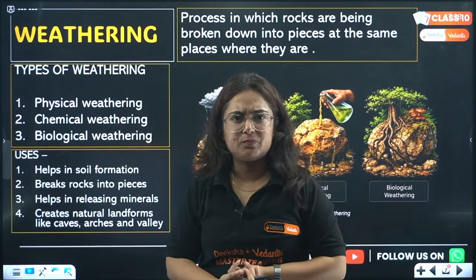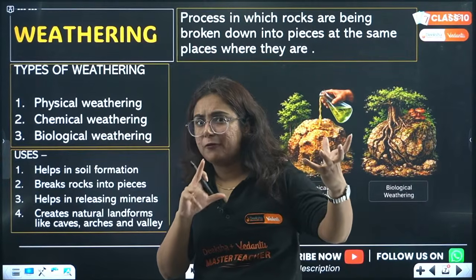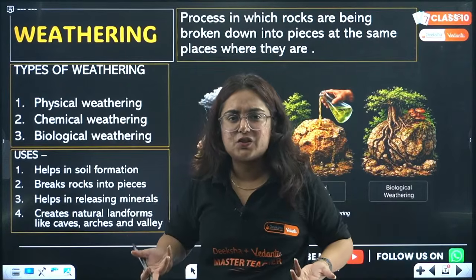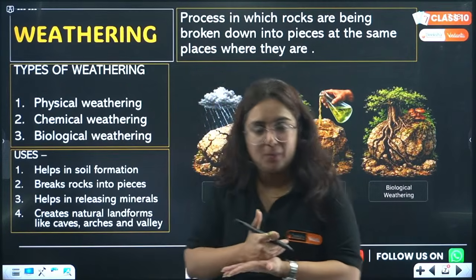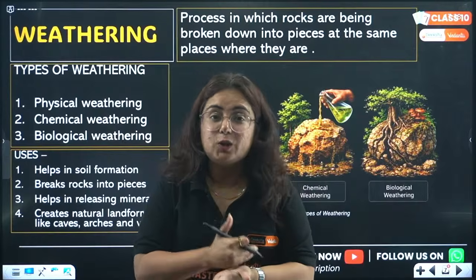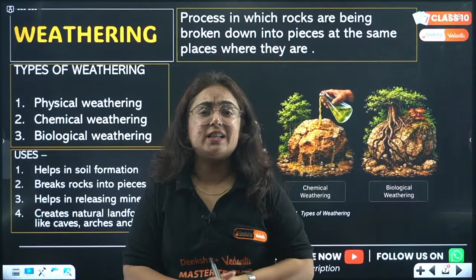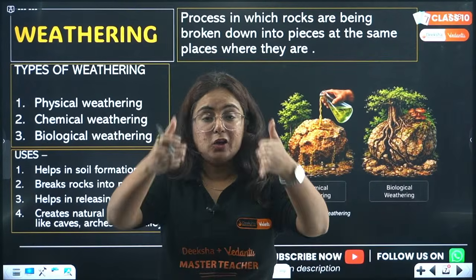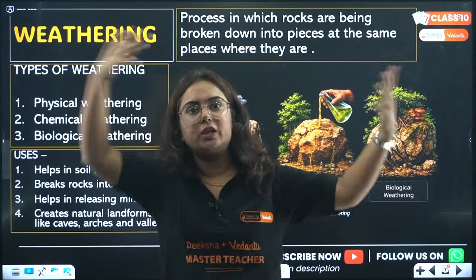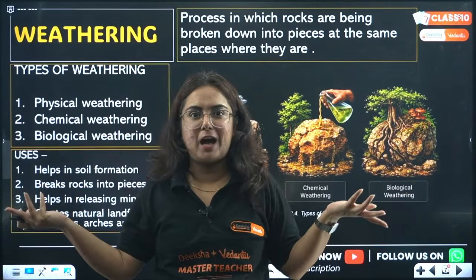Now, what is weathering? Weathering comes from the word weather. And what is weather actually? Weather is the day-to-day atmospheric phenomenon. Like today is a sunny day, so it is a day-to-day phenomenon. In your place where today is a sunny day, tomorrow it might rain. It happens in Bangalore every day.